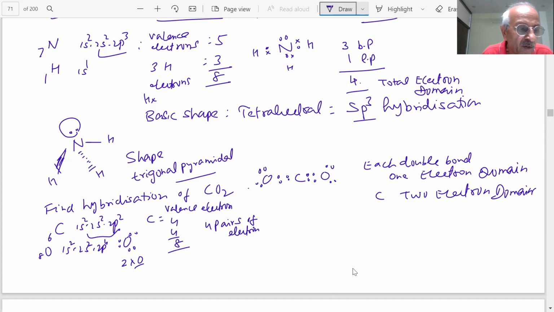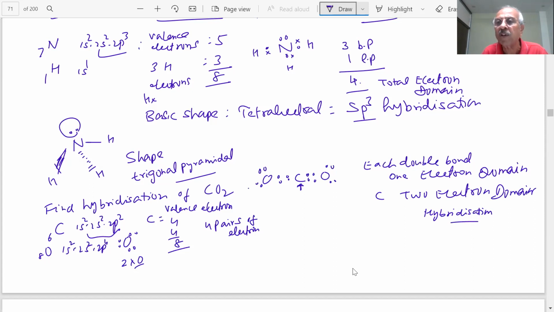What is the result of this, student? Carbon has 2 electron domains. Then what will be the hybridization? Talking of carbon, this central atom, 2 electron domains means there are 2 double bonds.